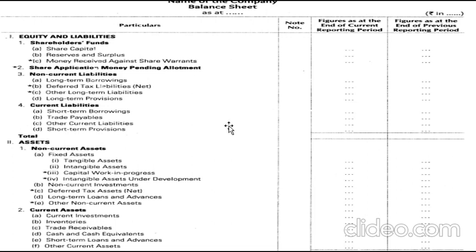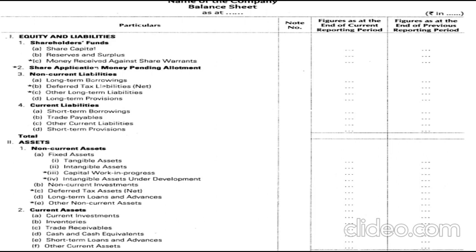So these are the new amendments which have been made in your Schedule 3 balance sheet format, which has been vertically presented. Based on this, we will work out the problems and the classifications will be done. So these are the new features of Schedule 3. The presentation of the balance sheet is similar to the previous balance sheet we have worked out. There are slight changes. Apart from that, it is a similar way of recording the entries.